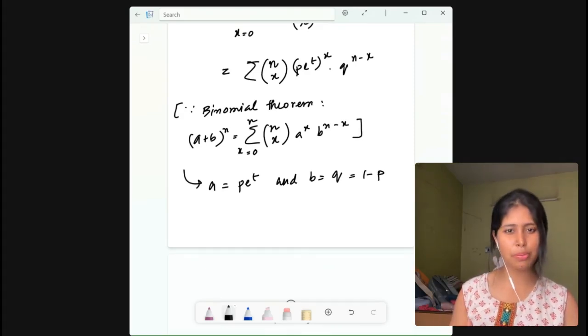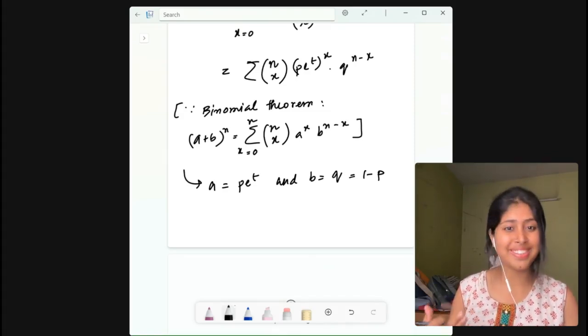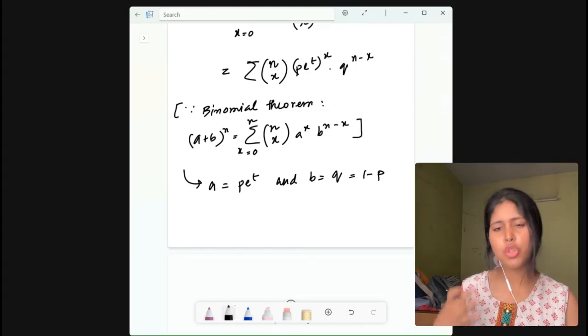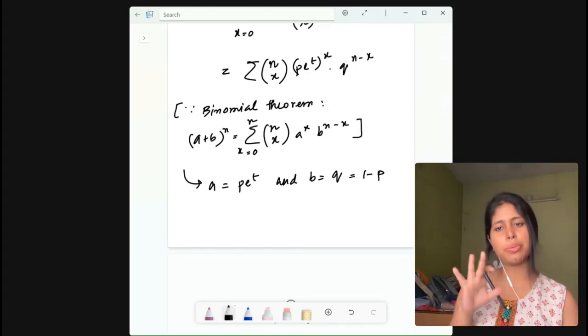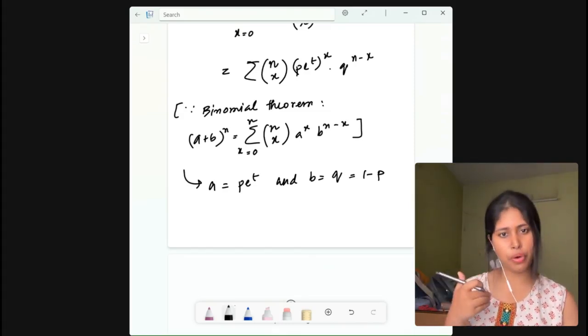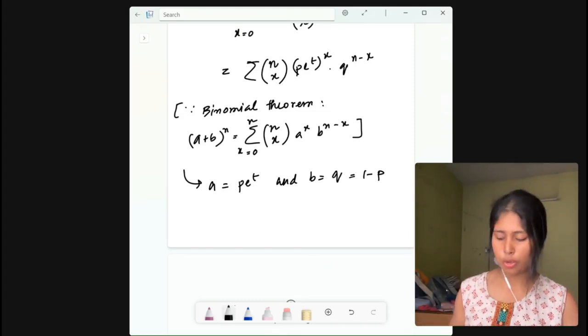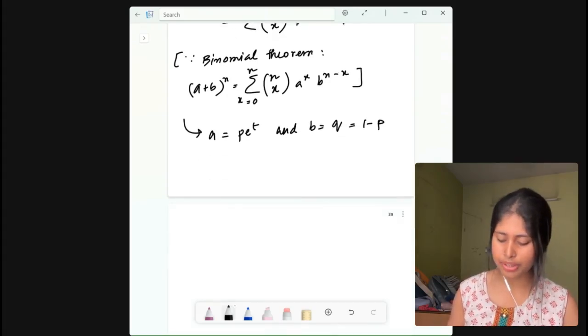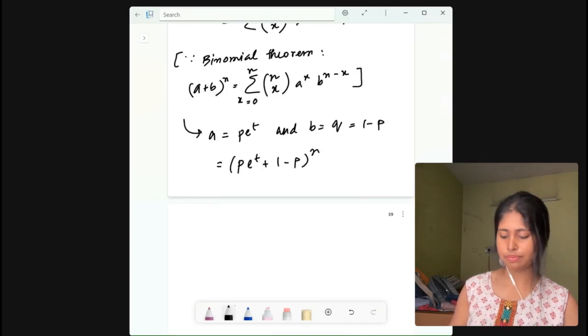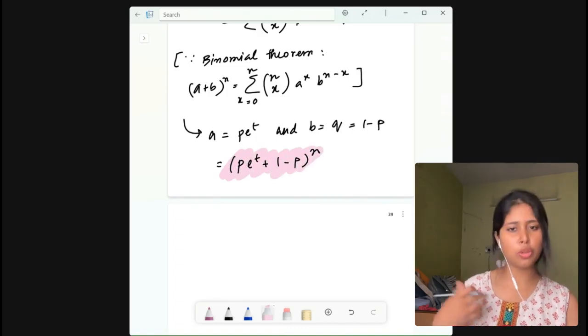Now why am I writing 1 − p? Because in the later portion, when we try to find the mean and variance, this p will get cancelled. So that will be a way easier calculation for us. Here you can also leave the MGF as (p·e^t + q)^n, but that will be easier for you, so let us see how I am writing it: (p·e^t + 1 − p)^n. So basically, this is the MGF of the binomial distribution.